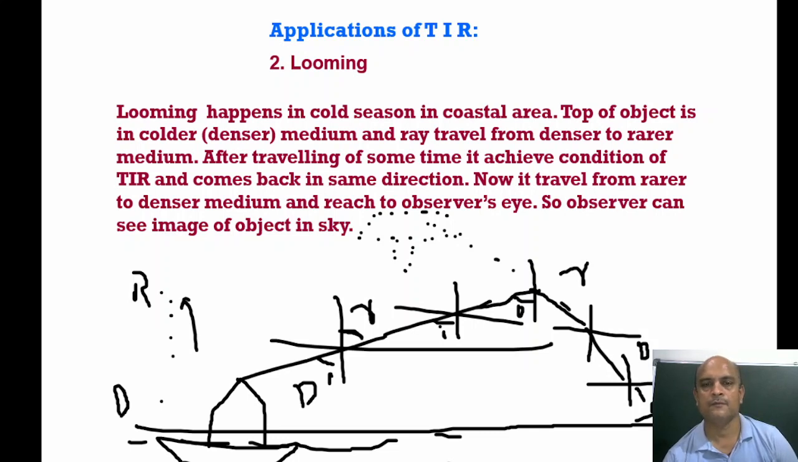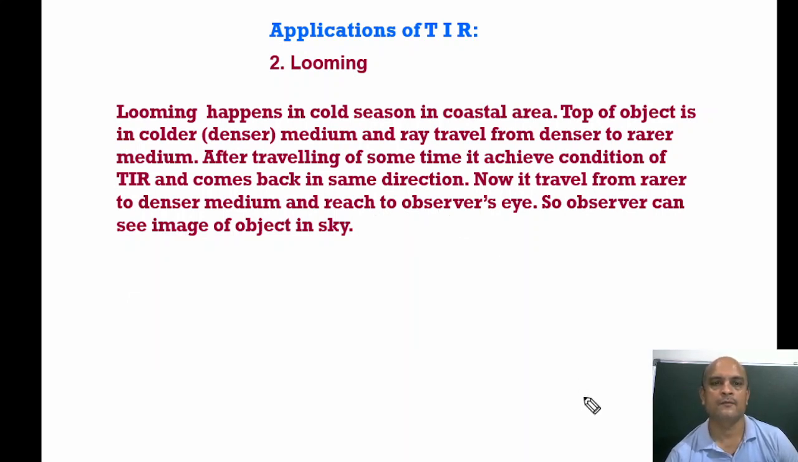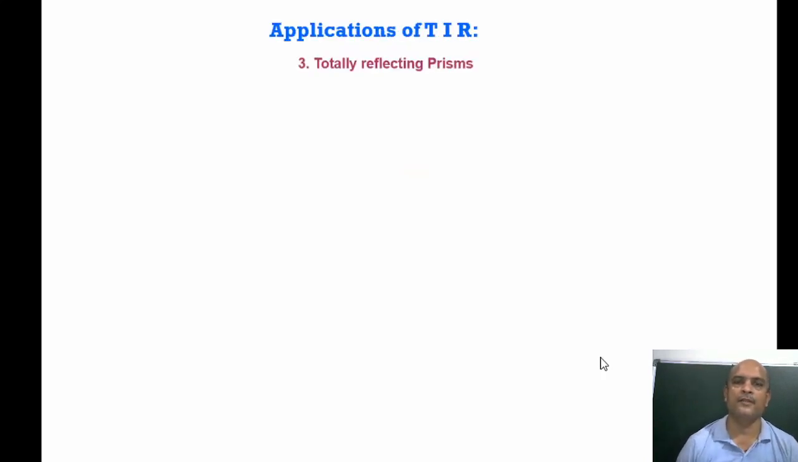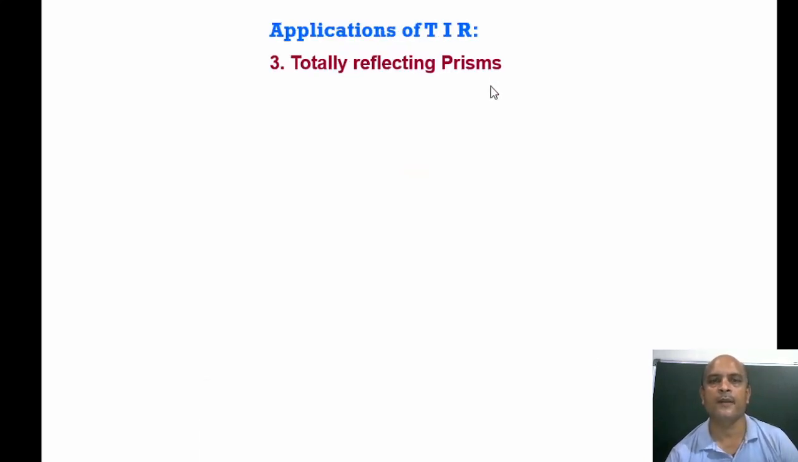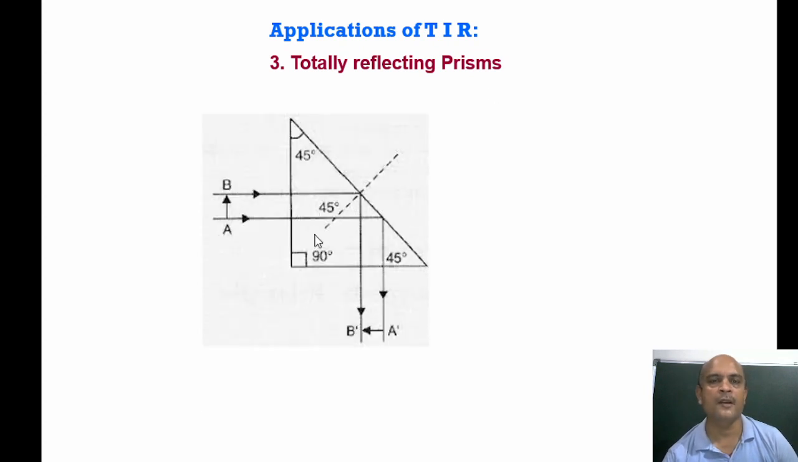Now, the third application is the total reflecting prism. It is a right angle isosceles prism. It means one angle is a right angle, and the other two angles are like a set square, 45 degrees. We know that the critical angle for glass is 42 degrees, from 1 upon mu, so 45 is more than the critical angle.